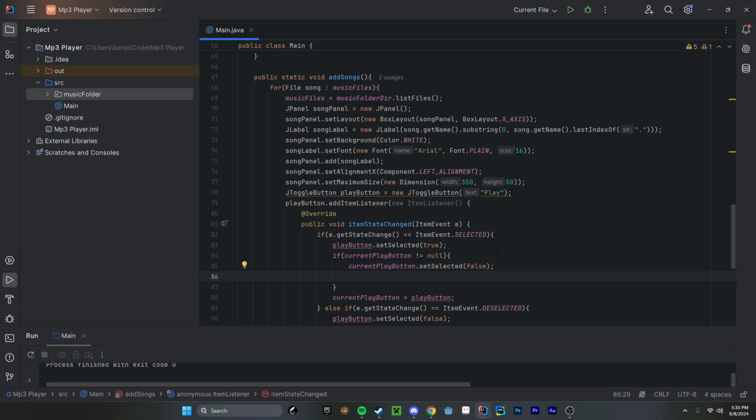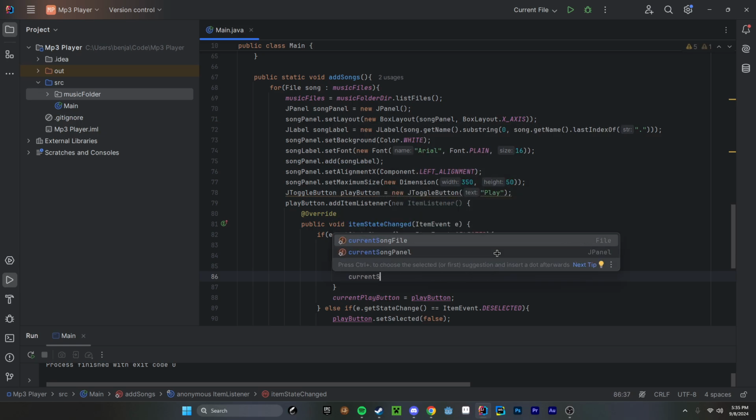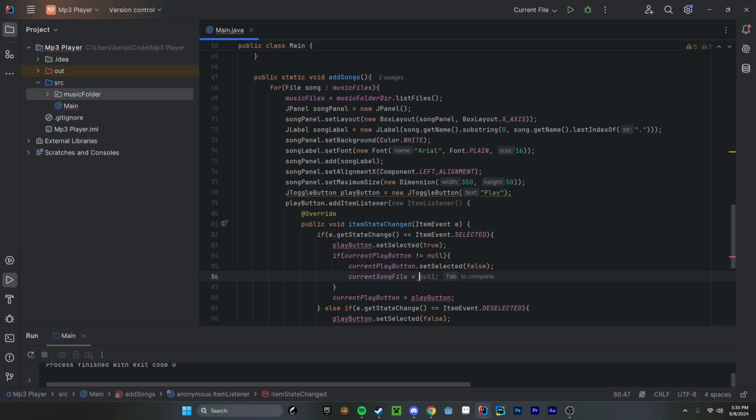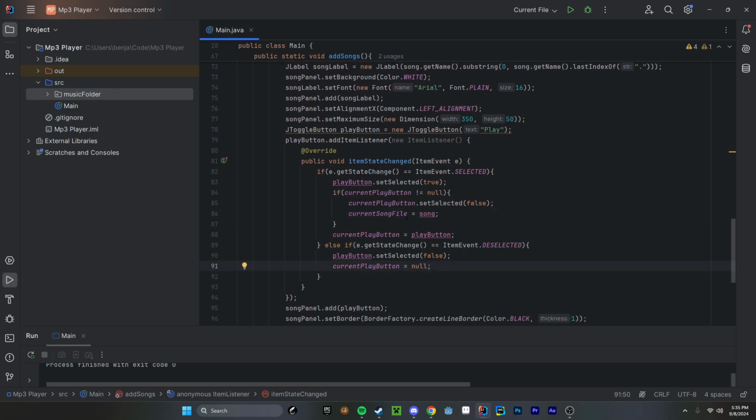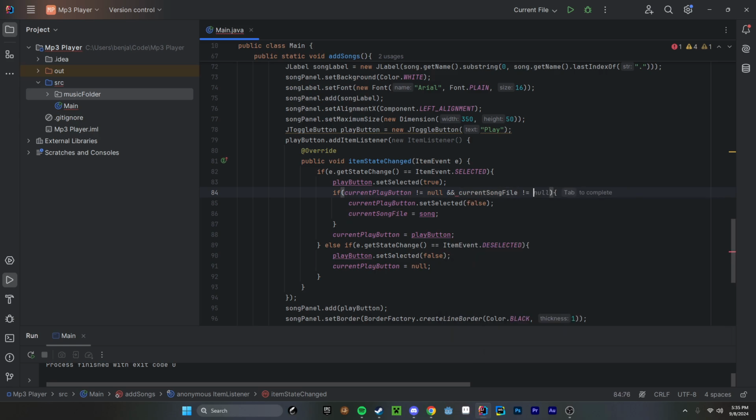So selected, I think it was current song file equals, and let's set it to song, and we're gonna do and current song file is not equal to null.